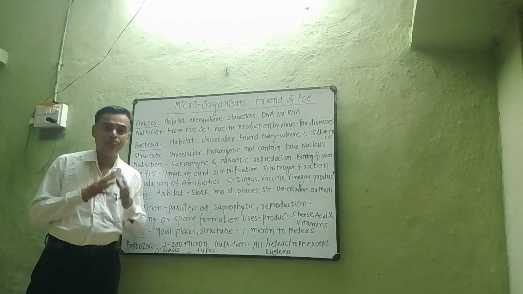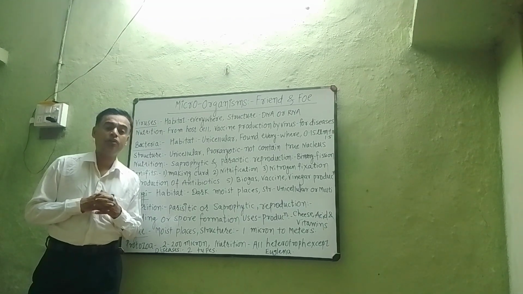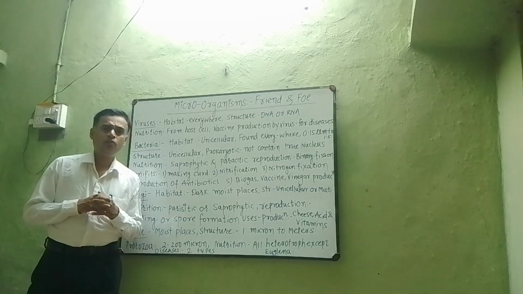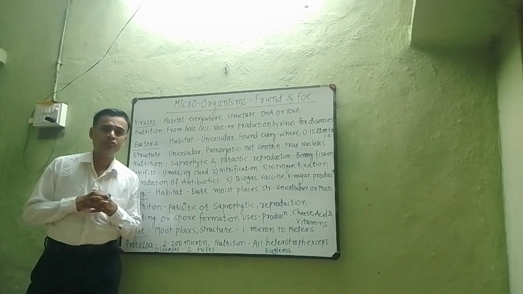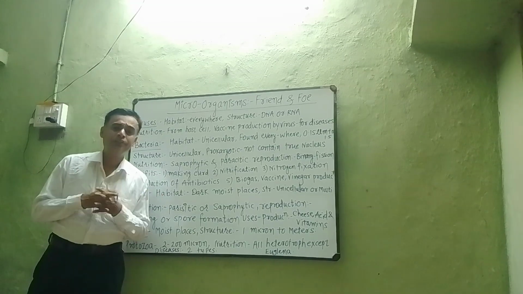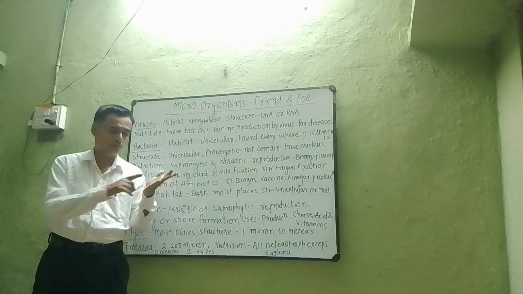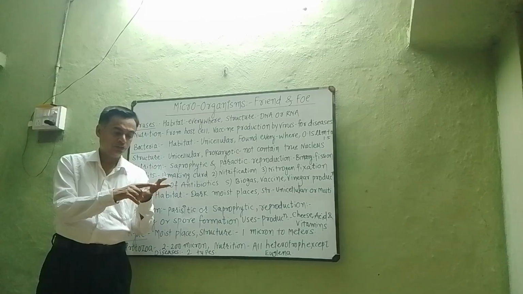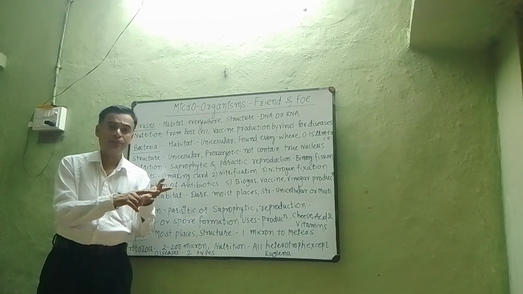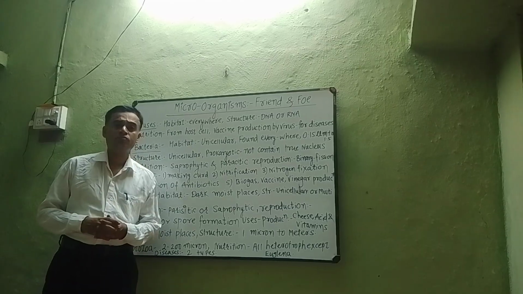Now, who is the father of microbiology? Leeuwenhoek. Leeuwenhoek is called the father of microbiology. Now, what are microorganisms? Microorganisms are those organisms which are not observed by the naked eye. There are 5 major groups of microorganisms. They consist of protozoa, algae, fungi, viruses, bacteria. These are the 5 major groups of microorganisms.